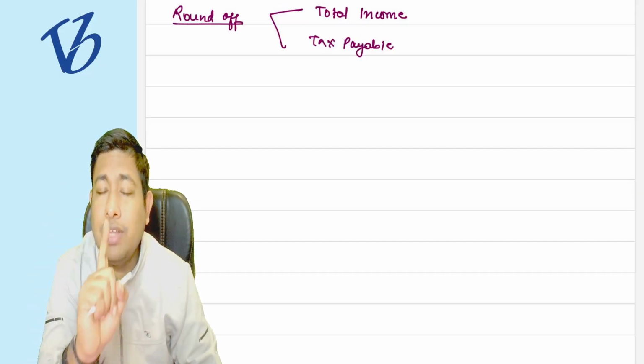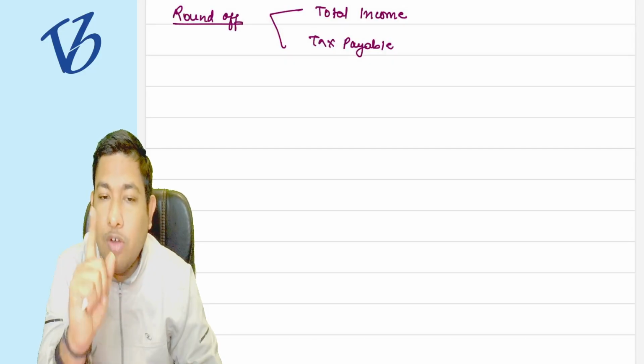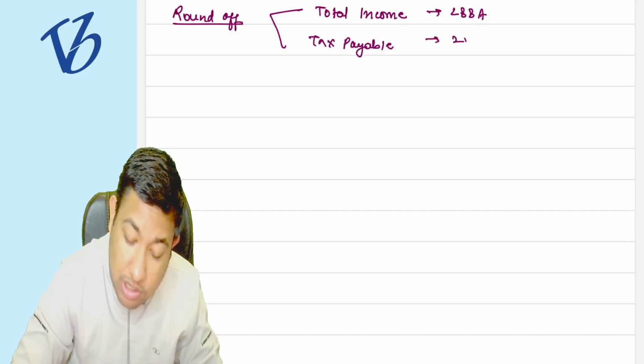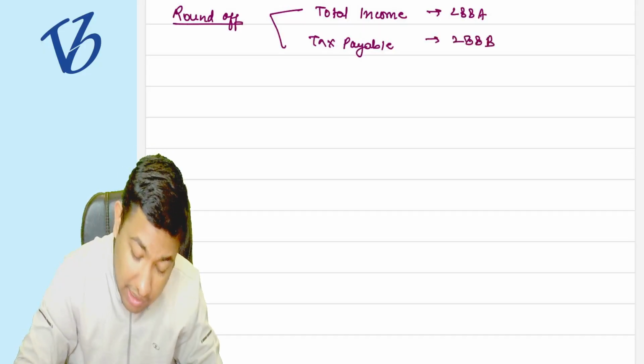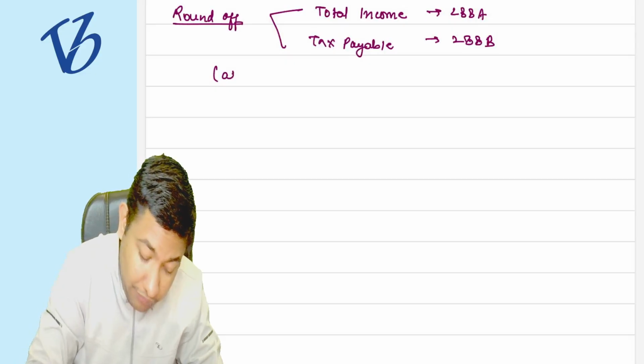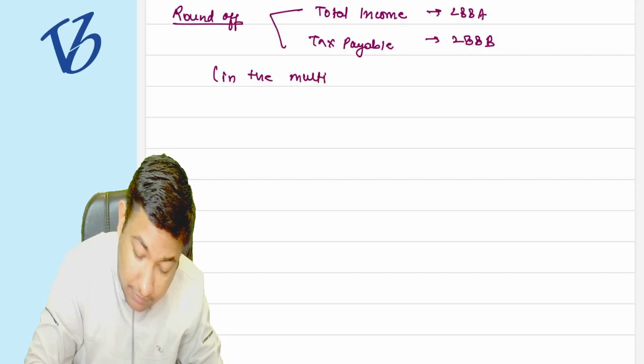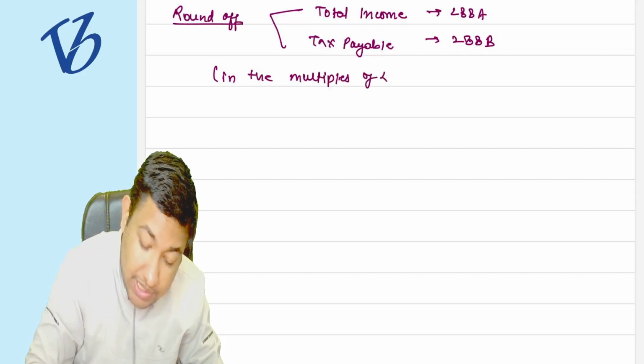We are not rounding off the gross total income. What are we rounding off? Total income, that is under 288A, and it is rounded off under 288B, and all are rounded off in multiples of rupees 10.